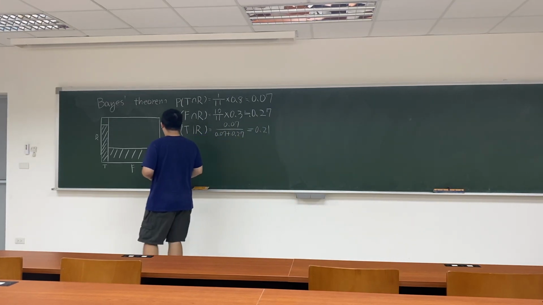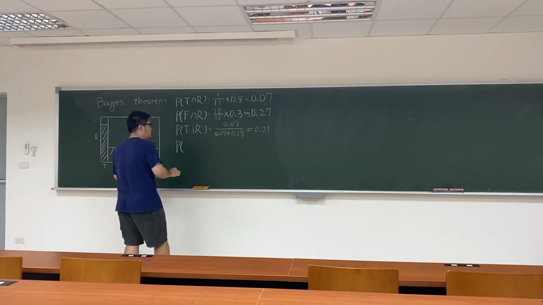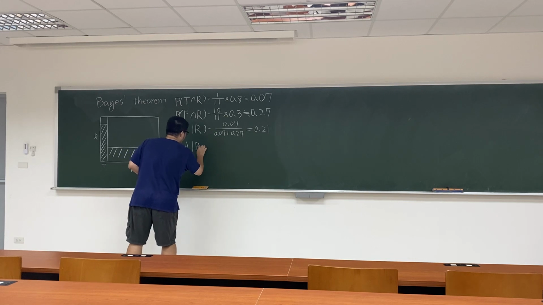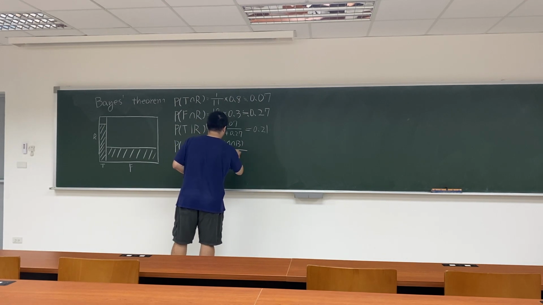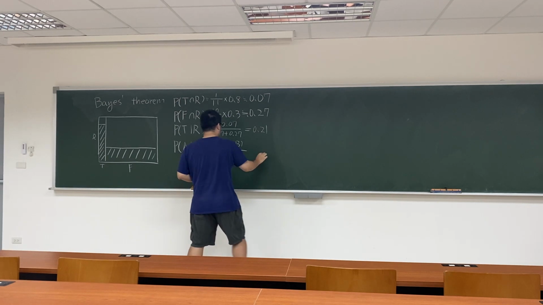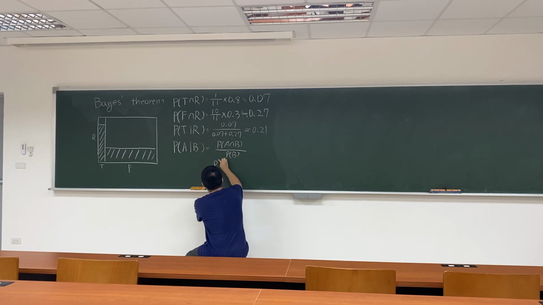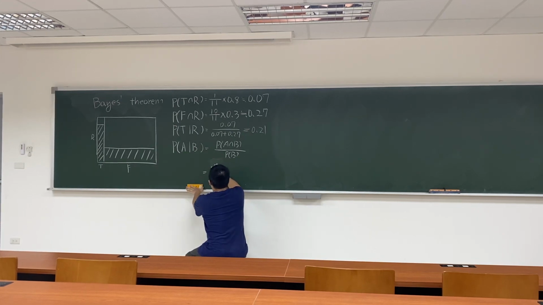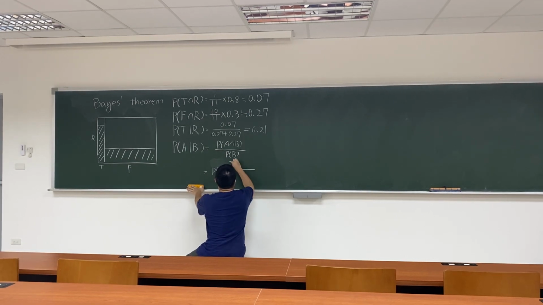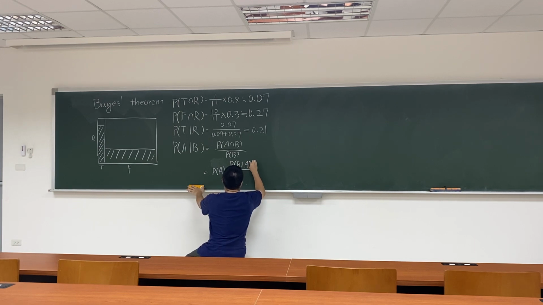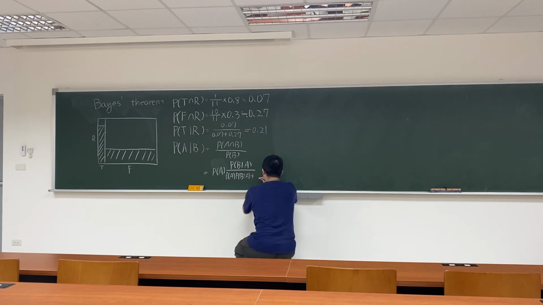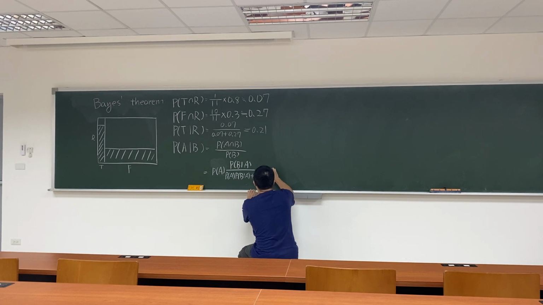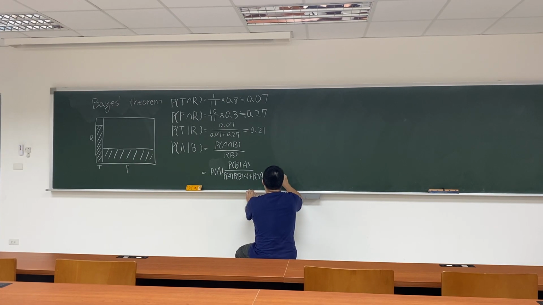So let's write this in a more common way. P, the probability of A given B, equals P of A and B, divided by P of B. And this equals P of A times P of B given A, and the denominator is P of A times P of B given A, plus P of not A, in this case farmer, times P of B given not A.